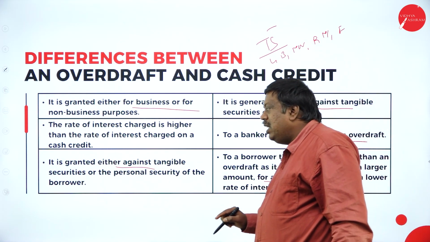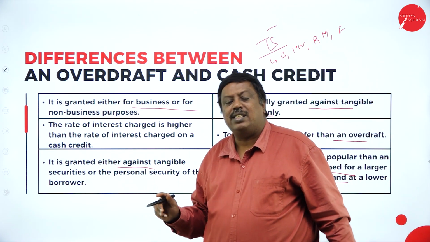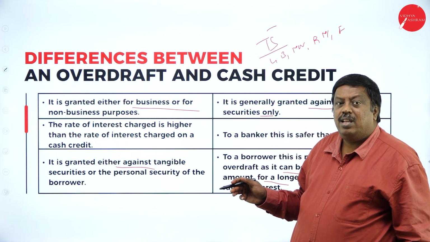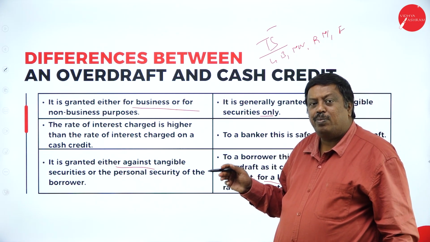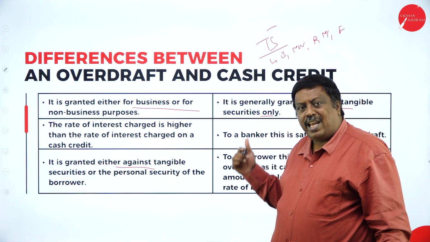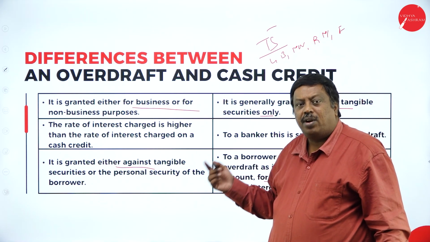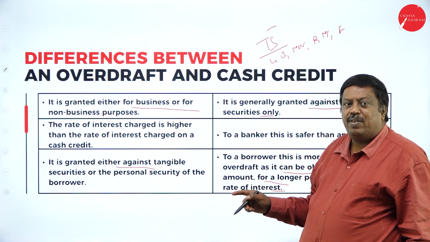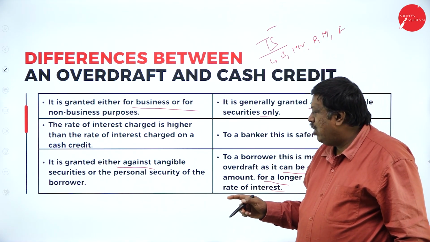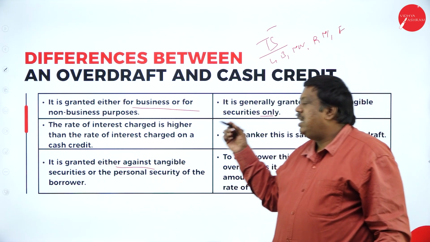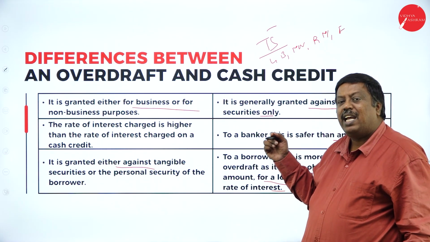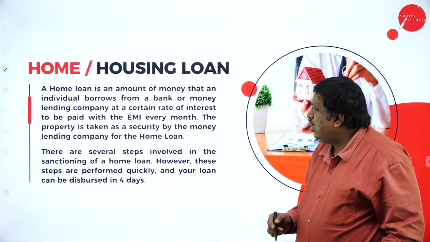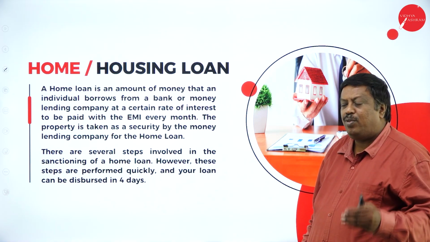They're saying that the banker is going to provide the cash credit for the long term, and the overdraft is for the short term. And here, overdraft is given on the tangible securities or on the personal security, but in the cash credit, it is only on the tangible securities. So like this, we have different types of loans here.